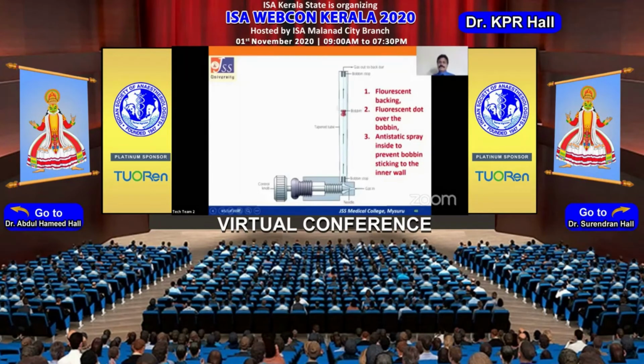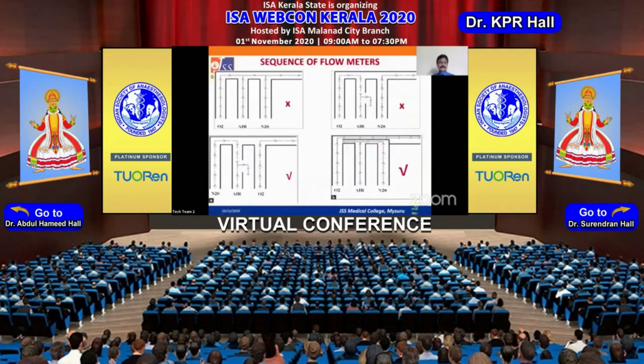With modern workstations, we do have lights for the flow meter assembly, so that in dark environments you can easily see the amount of flow. An anti-static spray called Croxtin has been sprayed inside the flow meters to prevent the bobbin sticking onto the inner sides of the flow meters. That is again a safety feature.